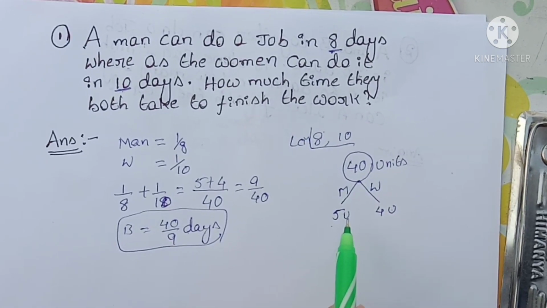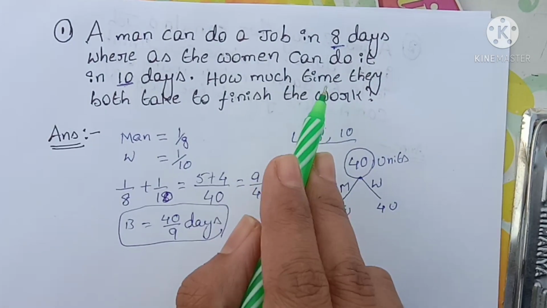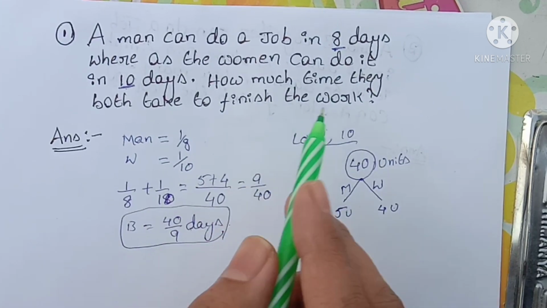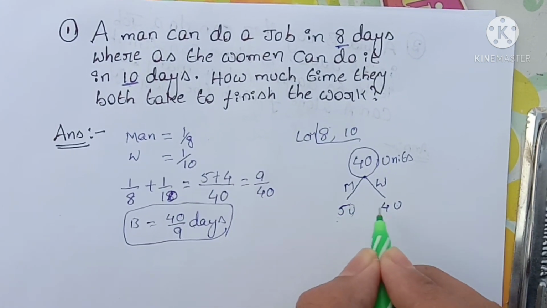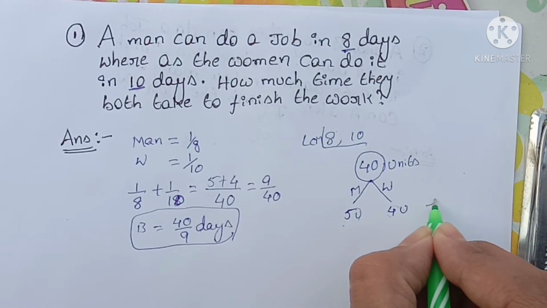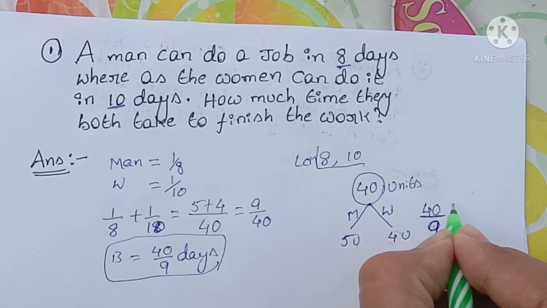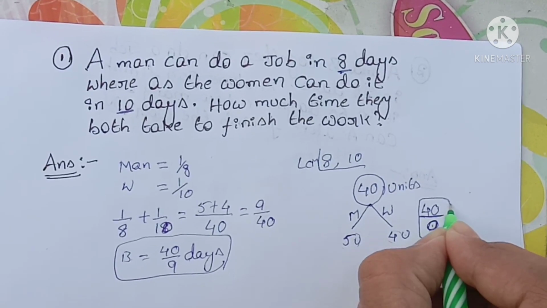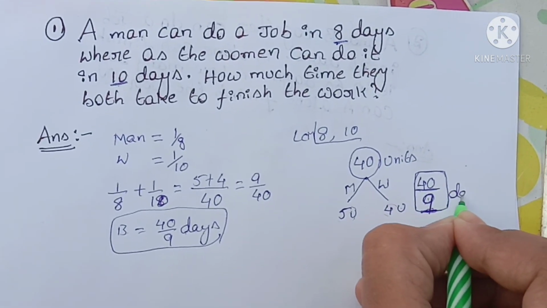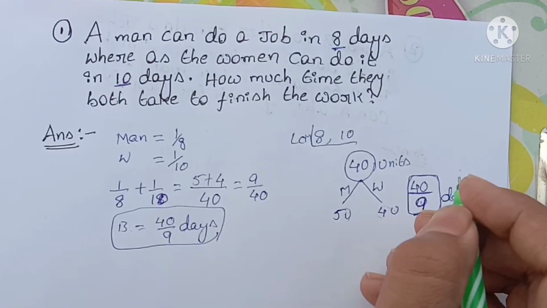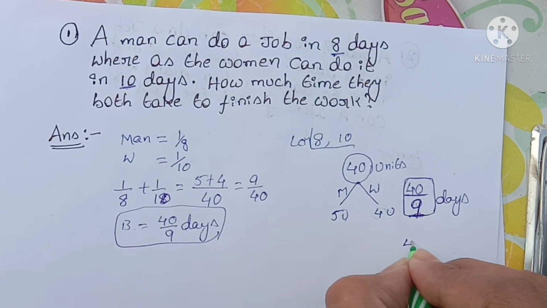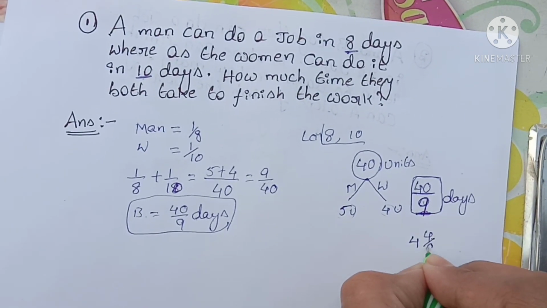If we want to calculate the time they both take to finish the work, that means 5 plus 4, that is 9. 40 divided by 9 days.